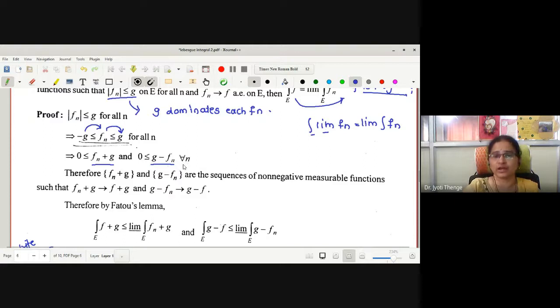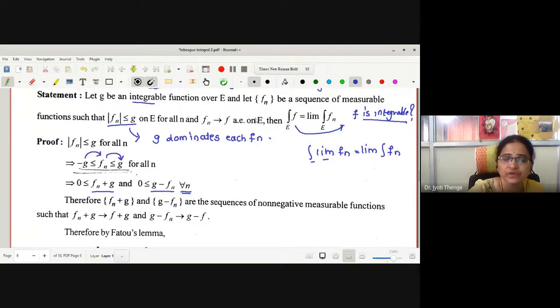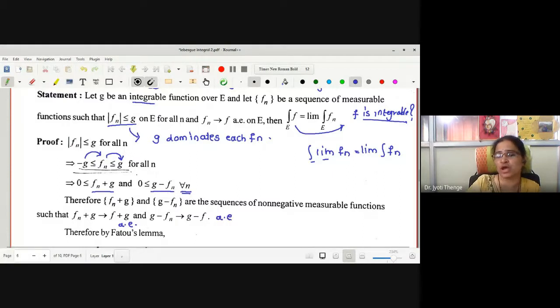They are non-negative functions for all n. Therefore, the sequences fn plus g and g minus fn form sequences of non-negative measurable functions. But what is one more condition given? Fn converges to f almost everywhere. Therefore, what about the limit of the sequence fn plus g? May I say it converges to f plus g almost everywhere, and this also converges almost everywhere. This is what we have seen in the operations of limits of convergent sequences, right?